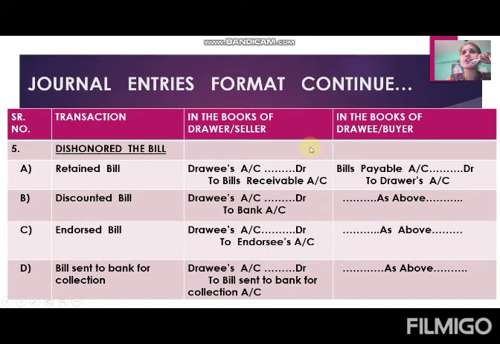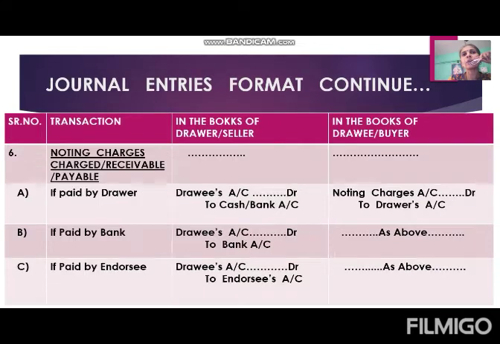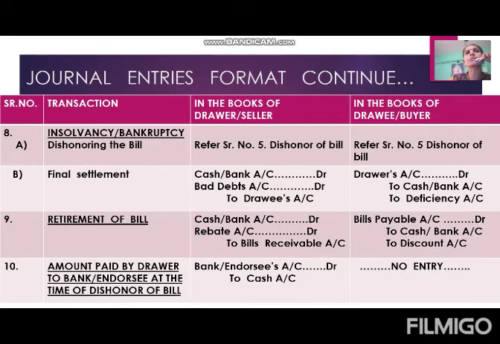In case of retained, Dravi's account debit to bills receivable. In case of discounted, Dravi's account debit to bank. In case of endorsement, Dravi's account debit to endorsee's account. And in case of bill sent to bank for collection, Dravi's account debit to bill sent to bank for collection account. Only in case of narration, you have to write "being bill dishonor due to insolvency." When the first bill gets dishonored, at that time you just write "being bill dishonor on due date." And here in case of insolvency, in narration you have to write "being bill dishonor due to insolvency or bankruptcy."